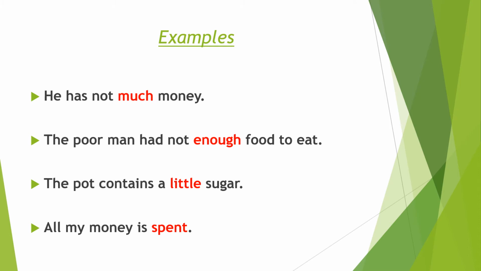Same case is with the third sentence. The pot contains a little sugar. Little here shows the quantity of sugar. All my money is spent. So here spent is an adjective of quantity.